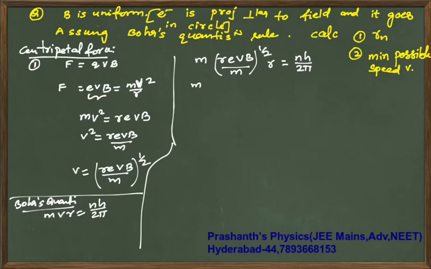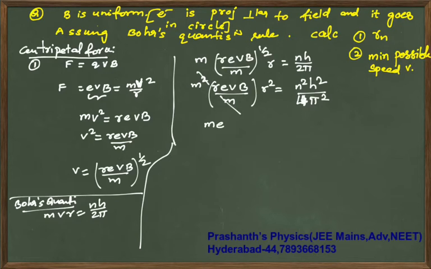Do squaring on both sides. M square times (Re Vb by m) times R square is equal to n square h square by 4 pi square. M will go off. Now, this is R cube. So MEVB R cube is n square h square by 4 pi square.